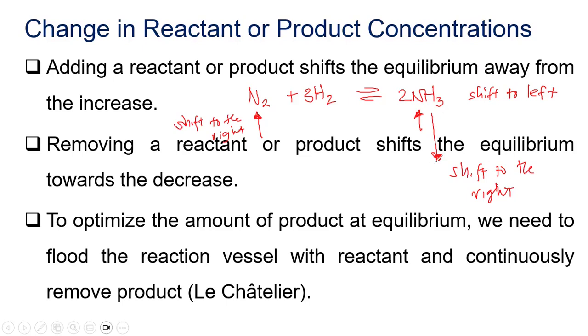So a decrease, either in the reactant or the product side, the shift will go toward the decrease. If you increase, then the shift will be away from the increase. That is how you treat the relief of stress when there are changes in concentration.